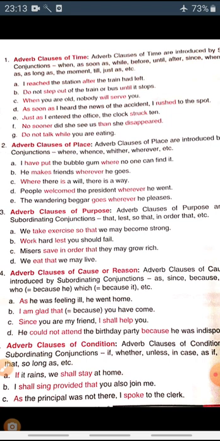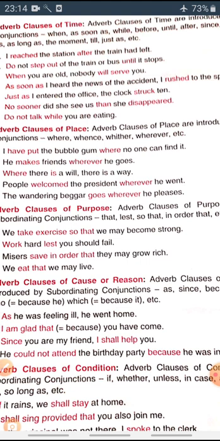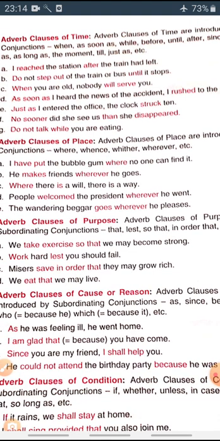See, I reached the station after the train had left. When it answers the question when, that is the adverb clause of time. Same as you did in adverb of time, it answers the question when the action has been done.